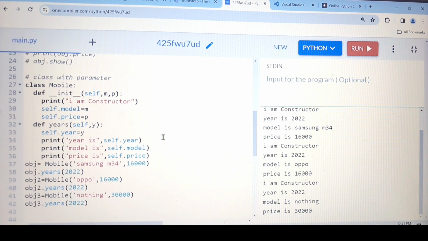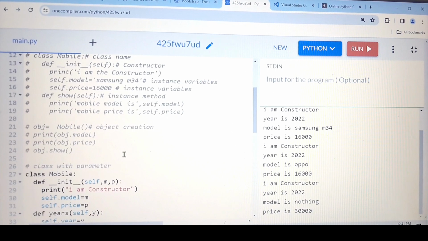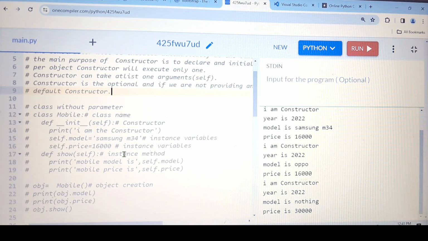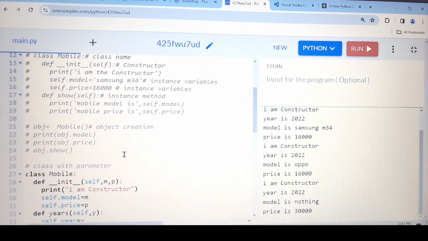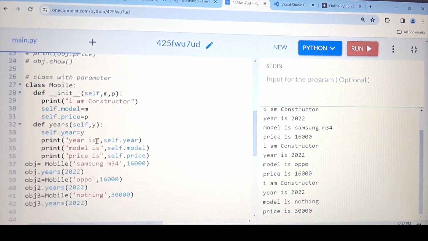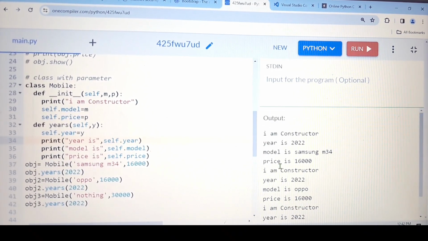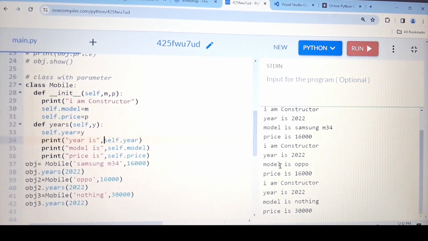Because each and every time it is going to print the same thing, whatever you have defined at the time of creating the class. But with the help of the class with parameter, you will get different values for different inputs. So this parameter is nothing but the input we are passing to this class, and based on this we are getting different output. So keep in mind this definition.